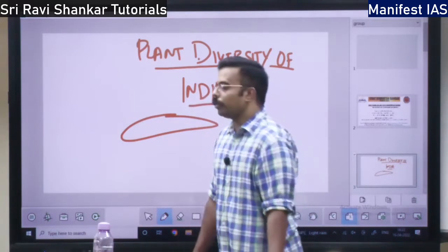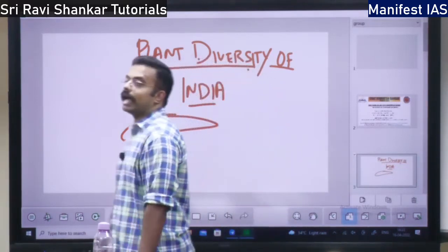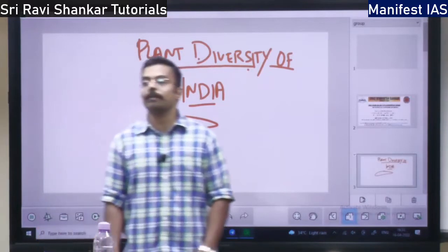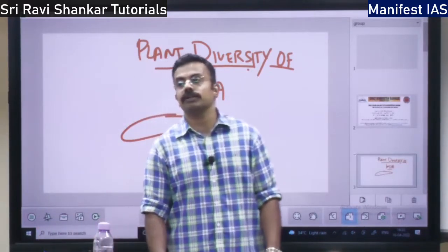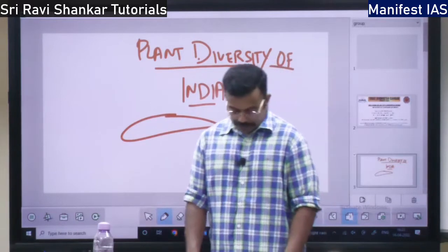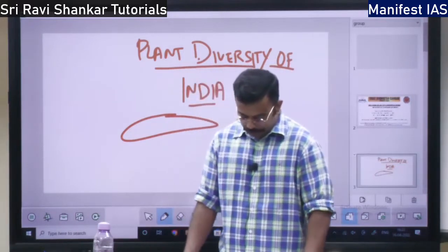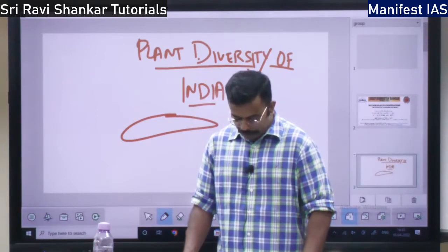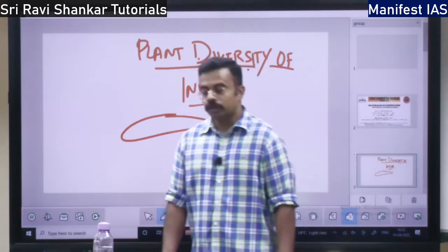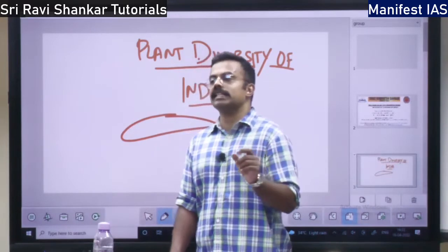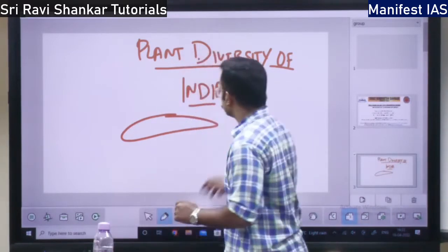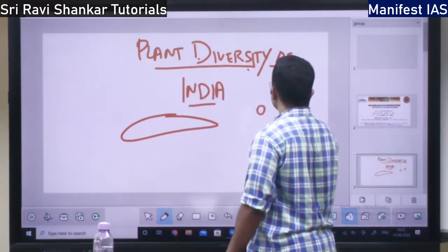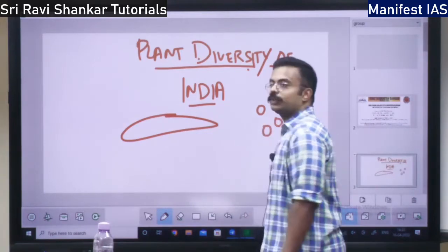So then one more effect of the frost is it is going to damage the cells. Cells of the plant are going to be damaged because of the frost. That is the second thing. So how does the cell get damaged? So what happens is, between the cells there are intercellular spaces. See, let's say these are the cells of the plant. So there are spaces between the cells.